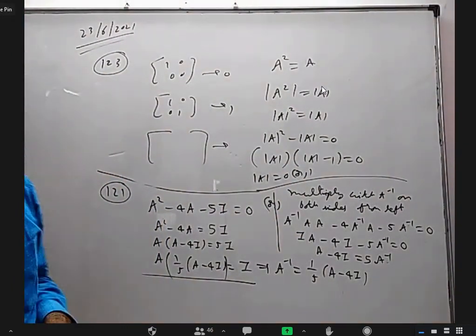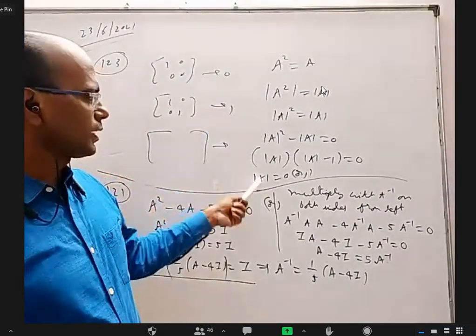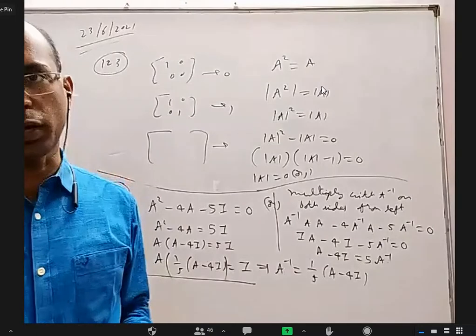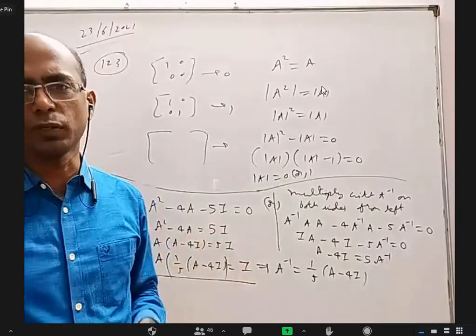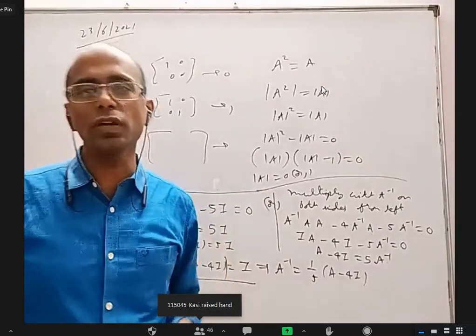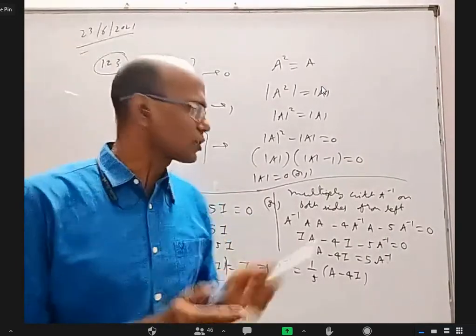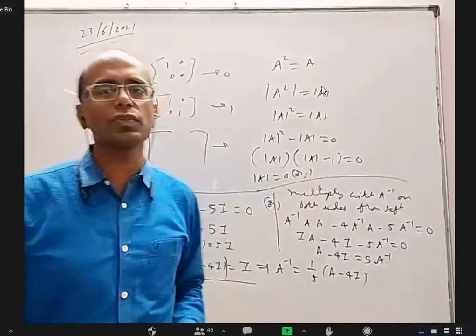So for an idempotent matrix, the determinant has to be 0 or 1. It cannot be minus 1, it cannot be 5, it cannot be 2, it cannot be minus 1 by 2, anything. It has to be 0 or 1. But the reverse is not correct. It's not that if the determinant is 0, definitely A square equals A; need not be. It's not that if it is 1, definitely A square equals A; need not be.